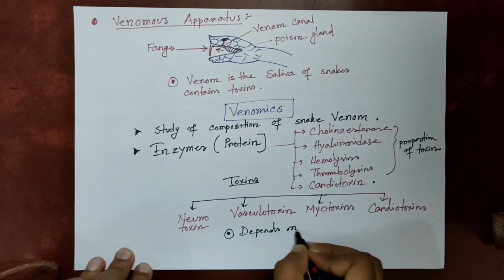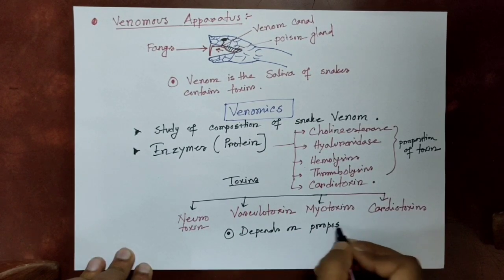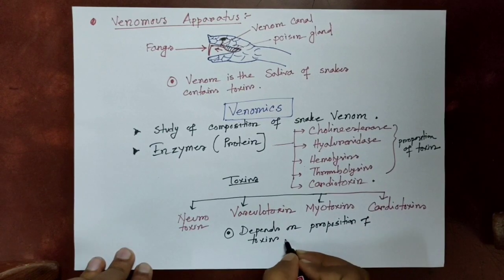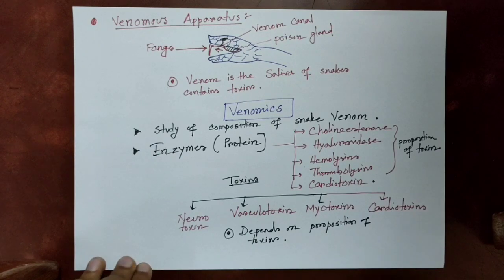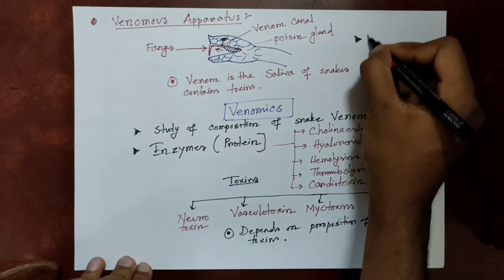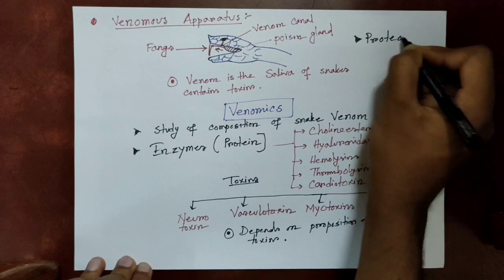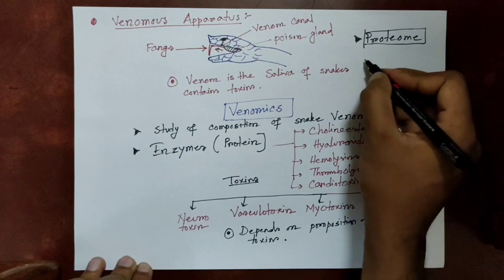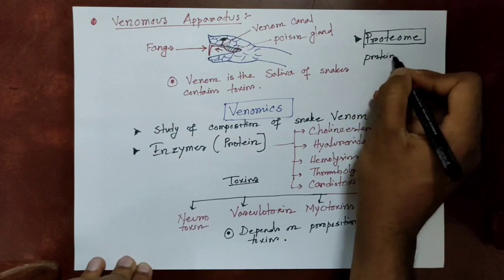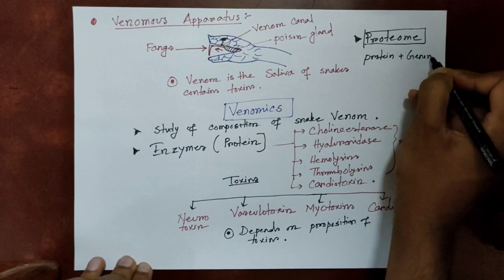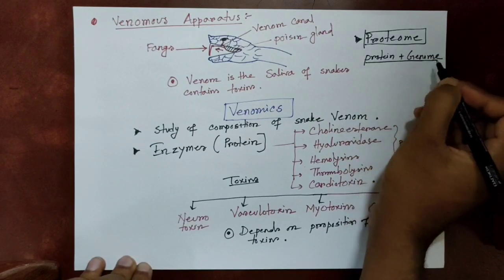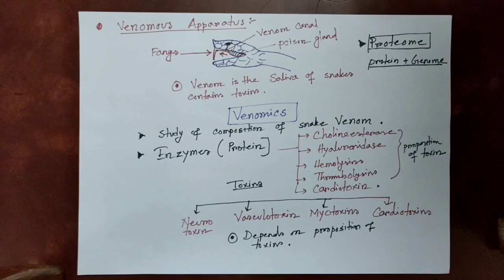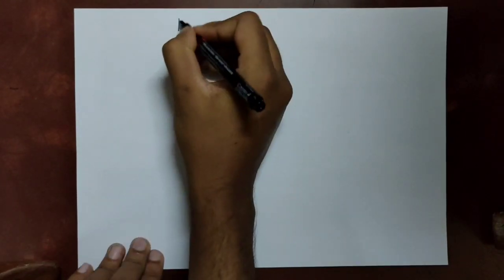In vascular toxin, the proportion of vascular toxins is higher, but there are other toxins present also. So it depends on the proportion. So what is proteome? Proteome is named after proteins and genomes. Proteome is the entire set of proteins expressed by a genome, cell, tissue, or organism. So it's the entire set of proteins.